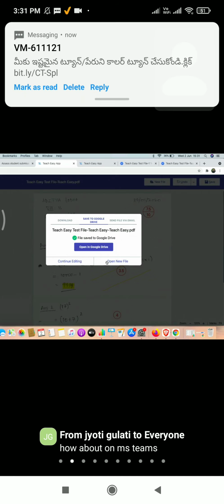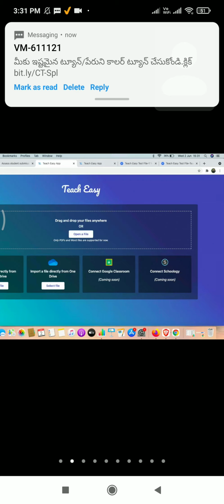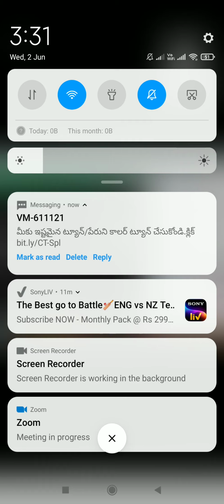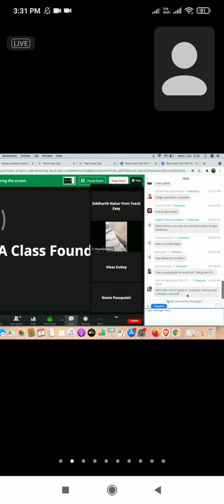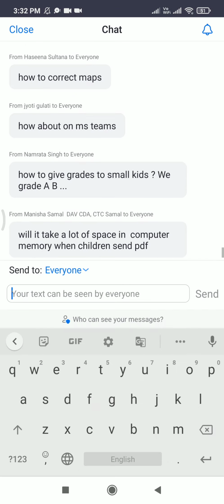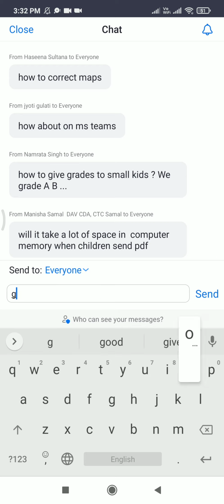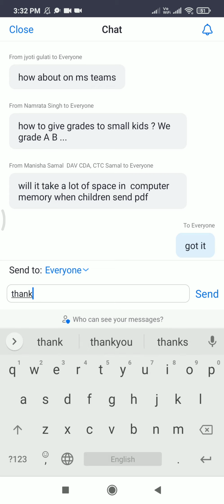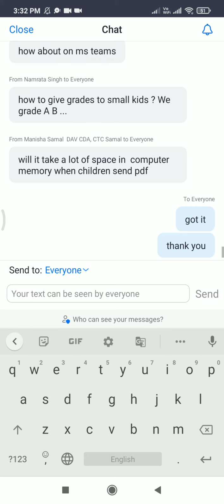If not, I will repeat the whole process again. I will come to my chat window and see if teachers have any questions. So I have told various ways where you don't have to download the file. Manisha ma'am was asking that it will take a lot of computer memory. In that case, you can just copy the file URL and send it to the student.